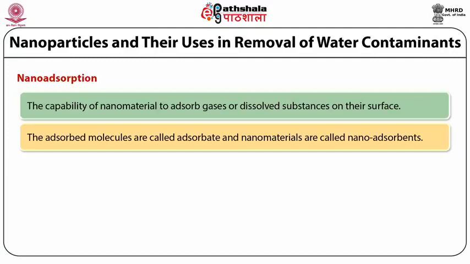It is just like column chromatography or thin layer chromatography, where the material that is adsorbed is called the adsorbate, and the column on which the material is adsorbed is called the adsorbent. But here we use the term nanoadsorbent because nanomaterials are used.